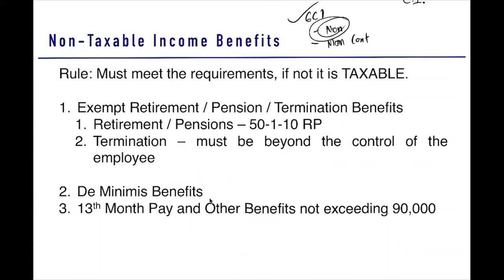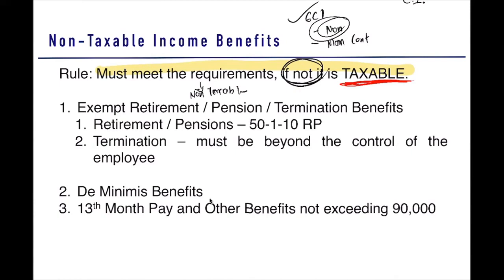Done here, we go now here. So non-taxable income benefits. Before we start, I want you to remember this rule. What is the rule? It must meet the requirements so that it is non-taxable. But if not, it is taxable.